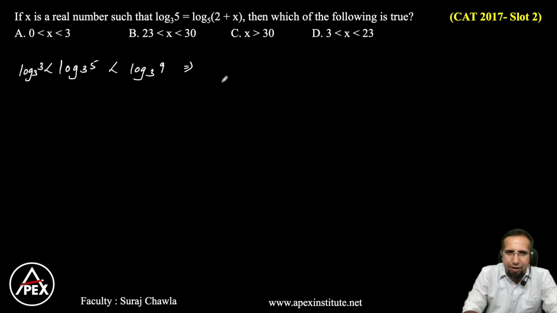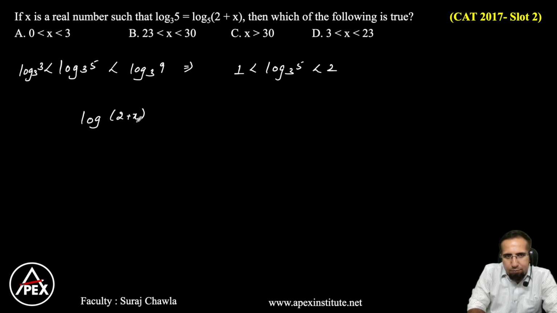So I'm giving a range here, right? I can write this as log 5 base 3 is greater than log 3 base 3, which is 1, and less than log 9 base 3, which is 2. Now since the right hand side is equal to this, I'm writing this as log of 2 plus x base 5 is greater than 1.